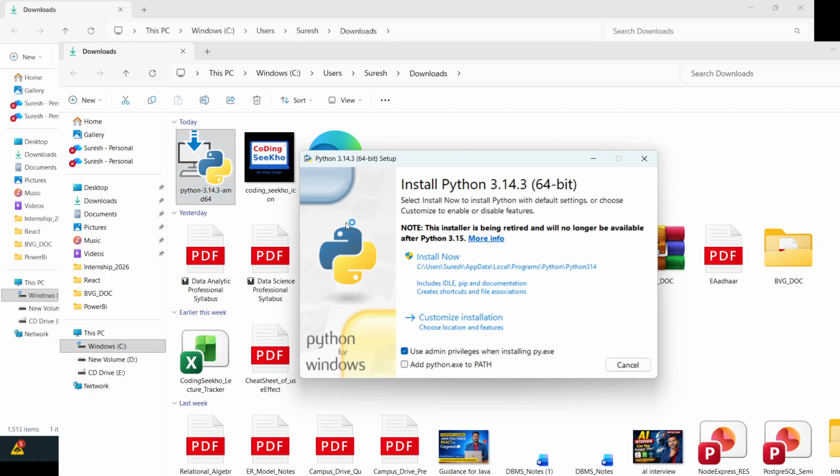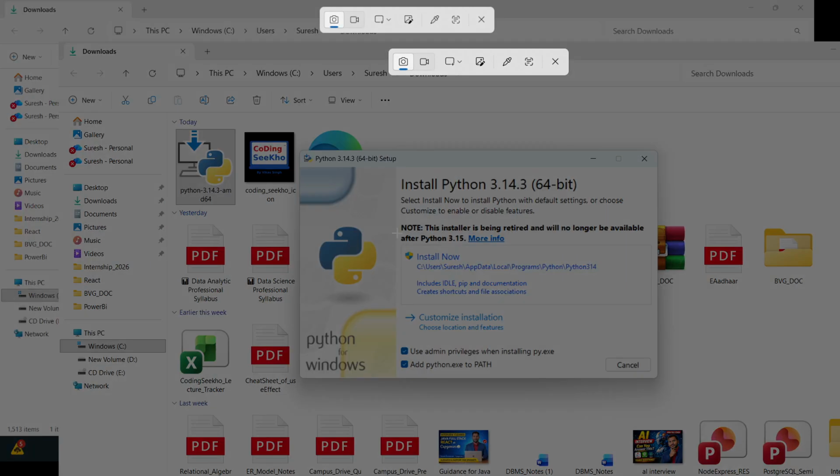Here a very important factor is to tick this check box. If you don't tick it, many times your installed modules will not work on your system. So add python.exe to PATH. This is very important. Check this and directly click on Install Now.